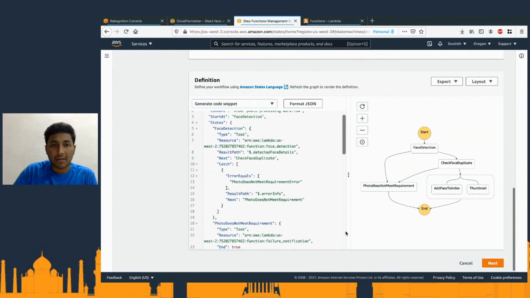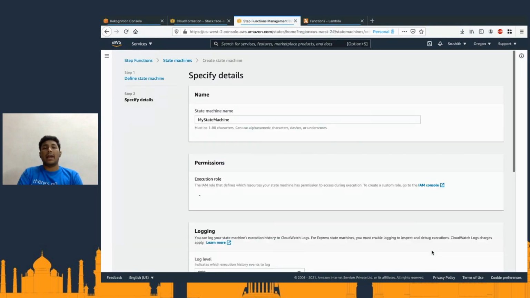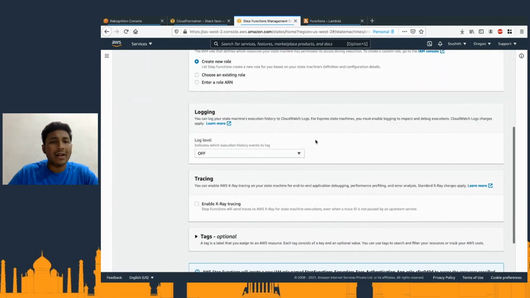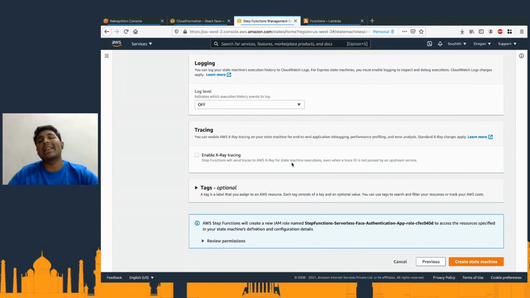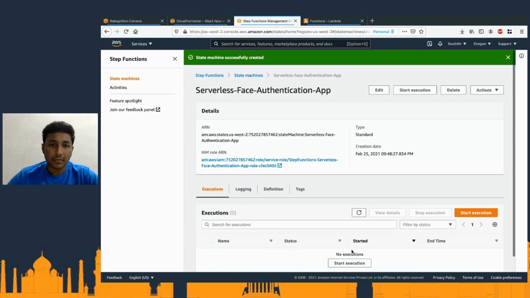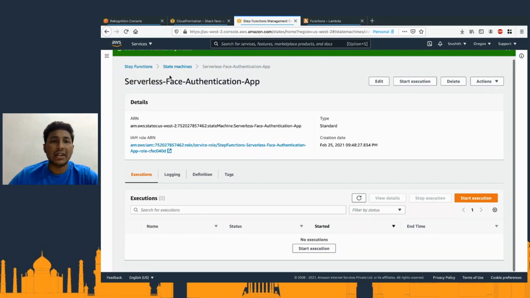So let me format, it's formatted, and let me just go ahead and click on next. Then we have the state machine. So for example, we can say, okay, I'll just give serverless face authentication app. And logging, I'm just going to leave it off. X-ray, again, X-ray is a monitoring service from AWS. Again, probably for another session. So I've successfully been able to create a step function that is a serverless face authentication app, which is